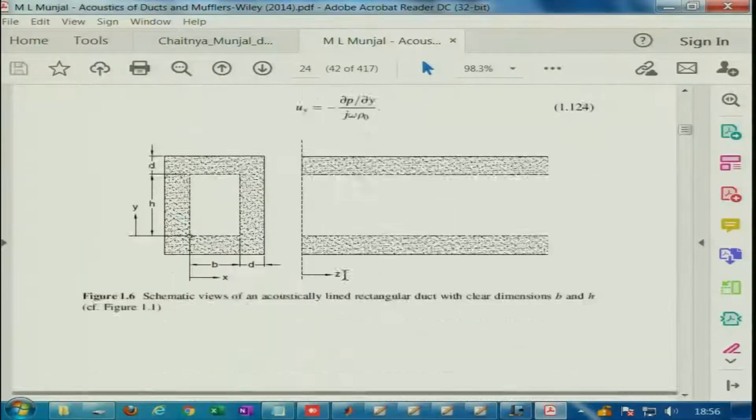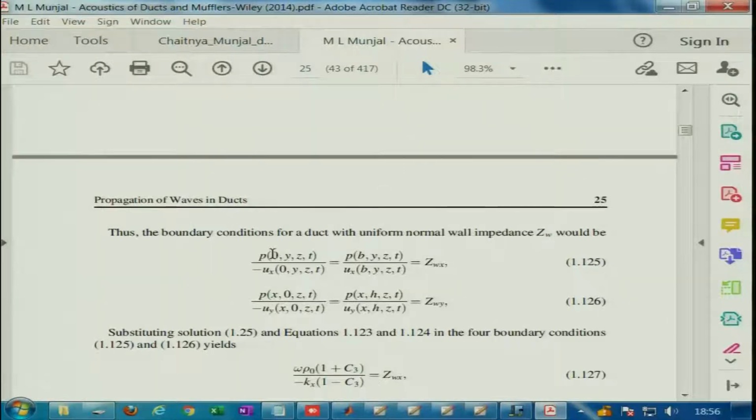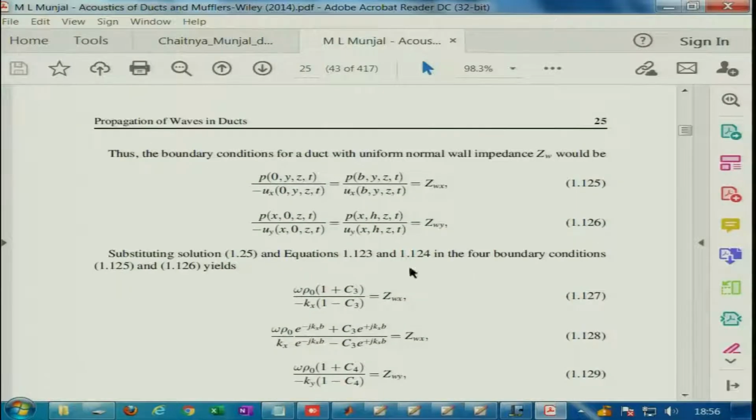Now, when you have this P, you employ this impedance condition, P by Ux is equal to ZWx and P by Uy is equal to ZWy. And this impedance, like I said, is not infinity. If it is infinity, then Ux has to be 0, and Uy has to be 0.